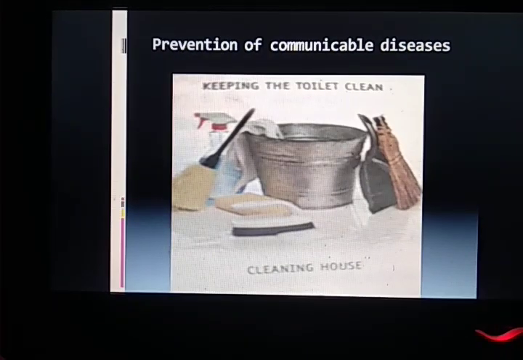Next is keeping the toilet and house clean. Yes, students, cleaning is very important, because if we clean our house regularly, there will not be any germs, and there will not be mosquitoes or such insects in our house. So cleaning is most important.